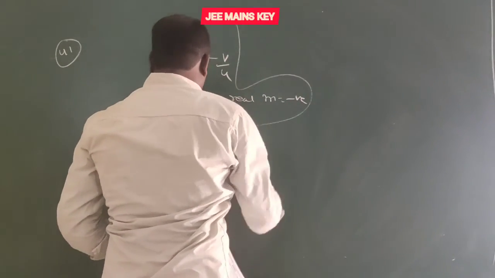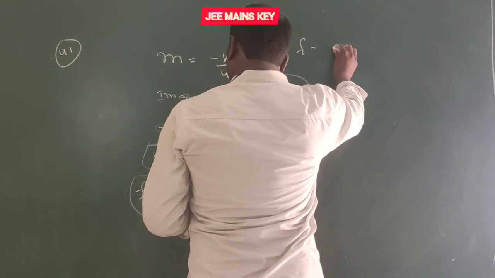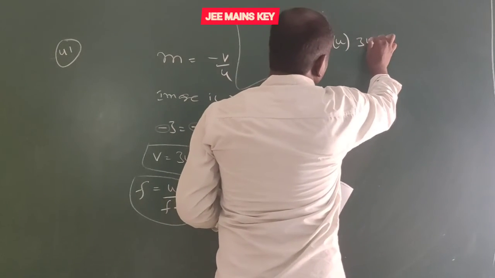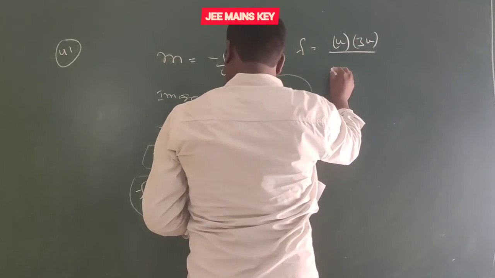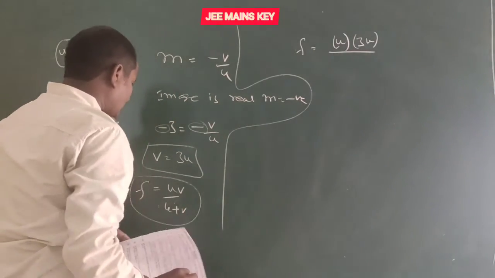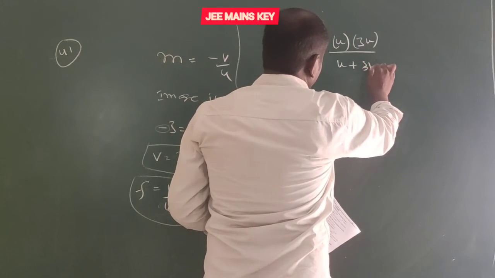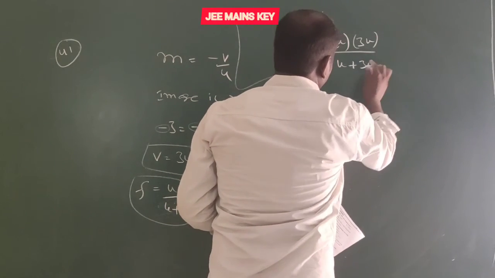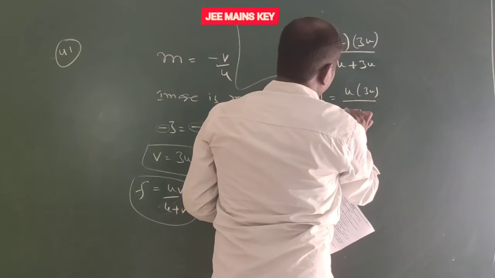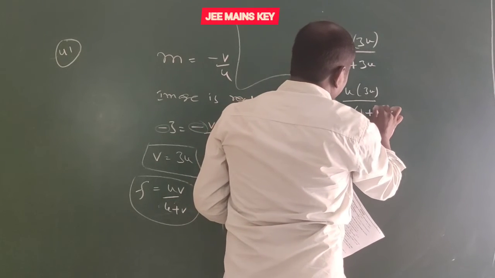Okay, so here f equal to u into v, but here v equal to 3u, by u plus v, so u plus 3u. So f equal to u into 3u by, you can write here u common, 1 plus 3.